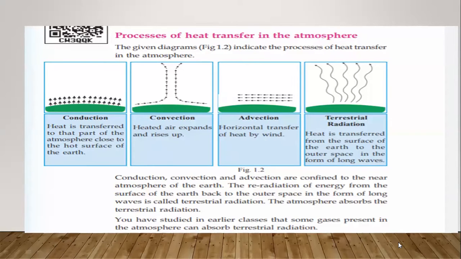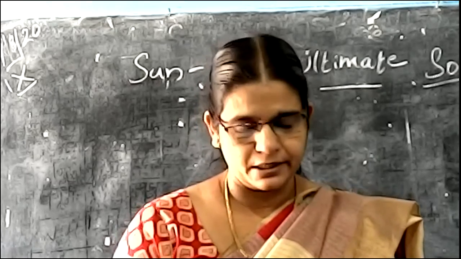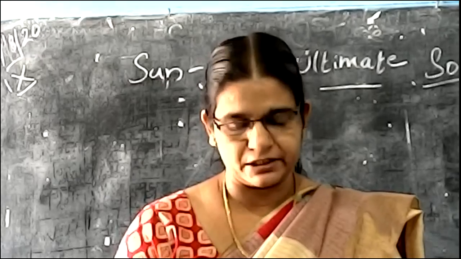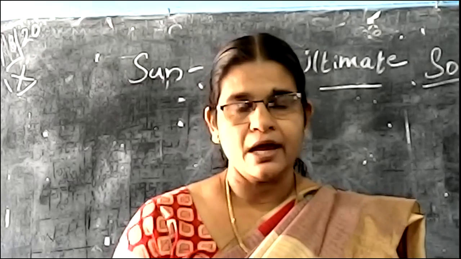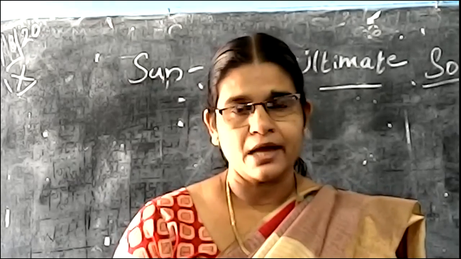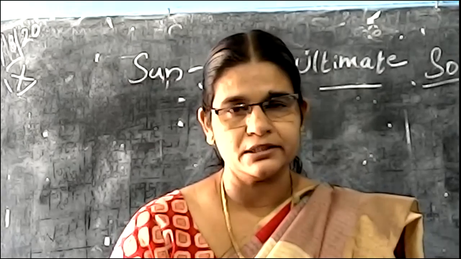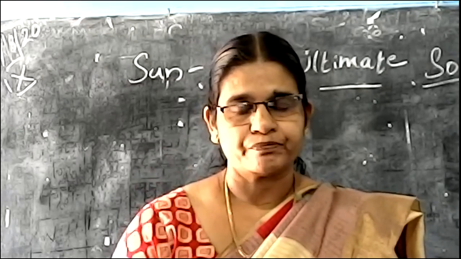Then the fourth process is the terrestrial radiation. What is the terrestrial radiation? Heat is transferred from the surface of the earth to outer space in the form of long waves. After heating the surface of the earth, the heat is transferred to the outer space. Conduction, convection, advection, and the last is the terrestrial radiation. After heating the atmosphere, the solar energy goes back to outer space.